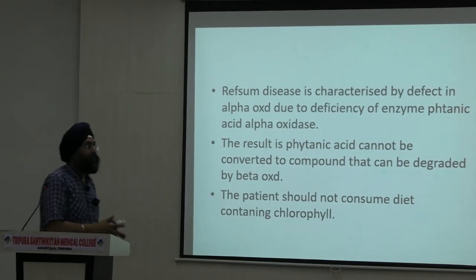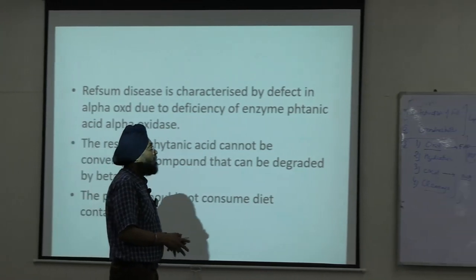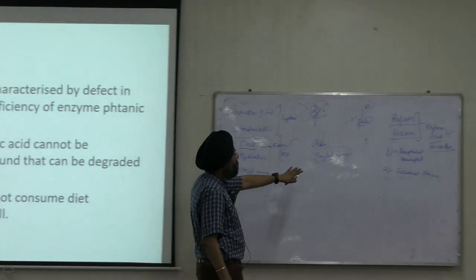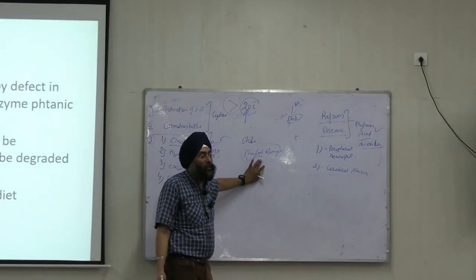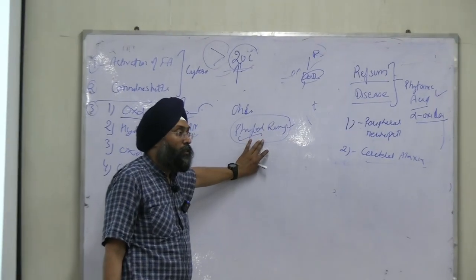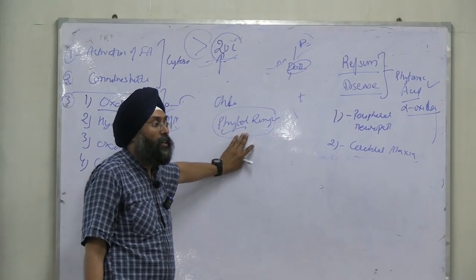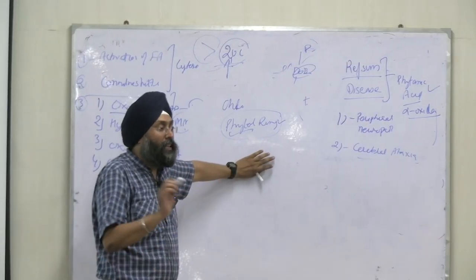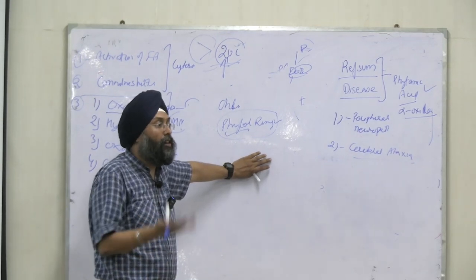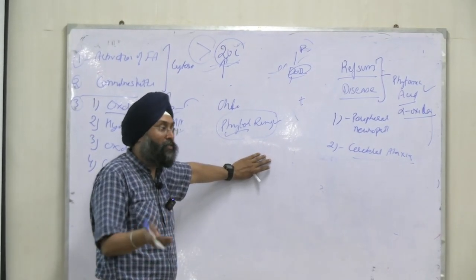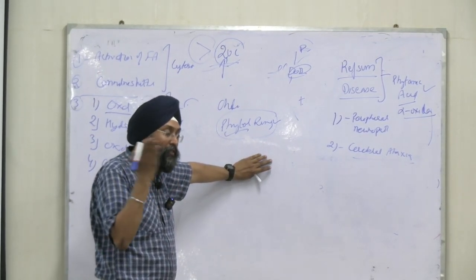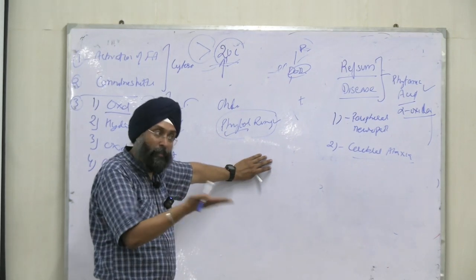So how will you treat this disorder, or just relieve the symptoms of this disorder? We discussed the thing coming like phenylketonuria. If you are not eating phenylalanine, how will the disorder appear? If there is no enzyme deficiency, no problem. But if you are not eating phenylalanine, the disorder will decrease a bit.